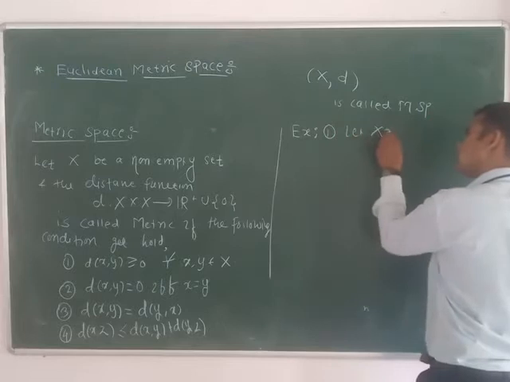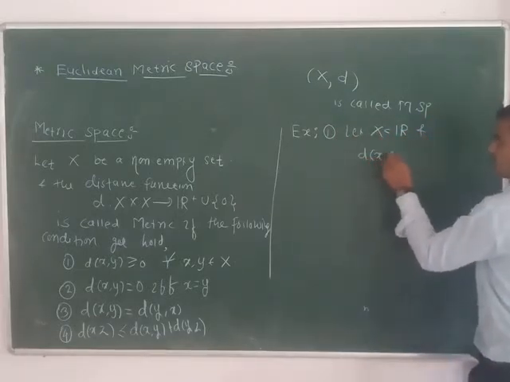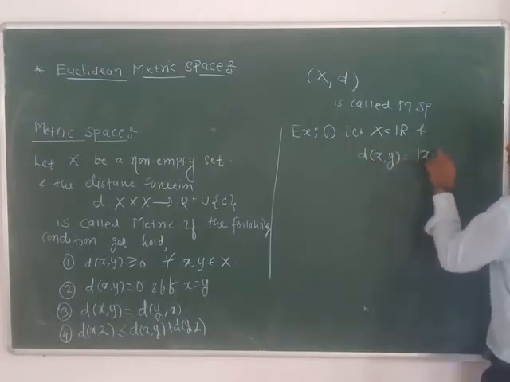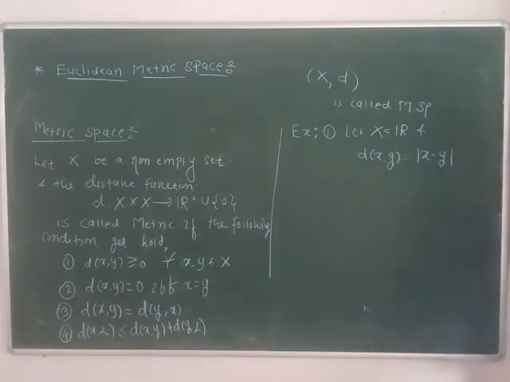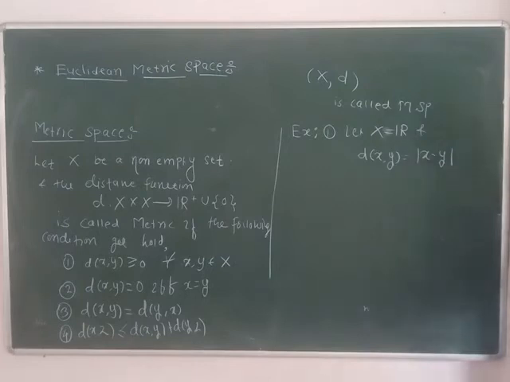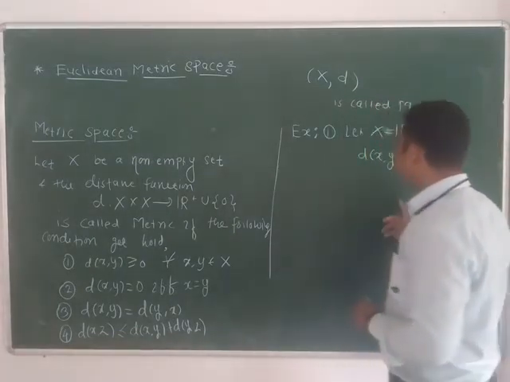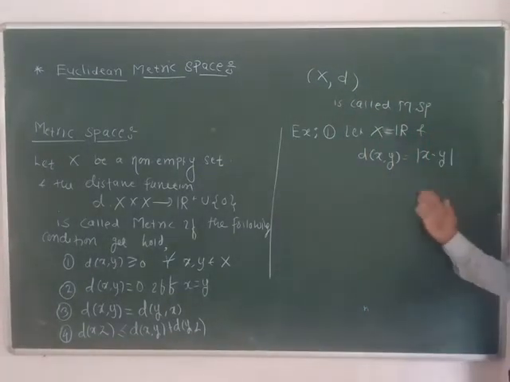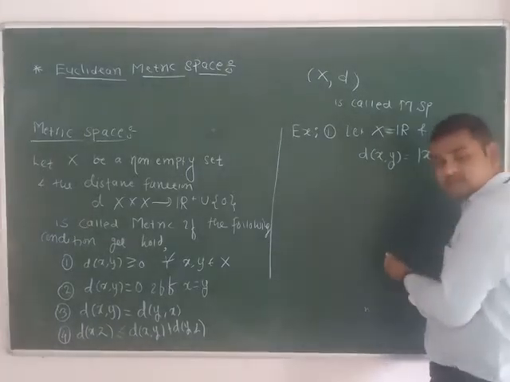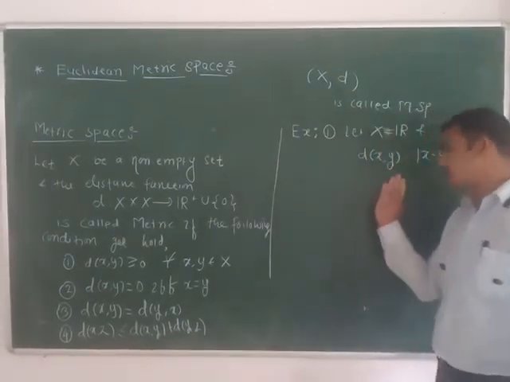Let X be equal to R, the set of real numbers, and d of x comma y equal to modulus of x minus y. Then we have to check whether this is a metric or not. It is very easy to show that all the conditions are satisfied.